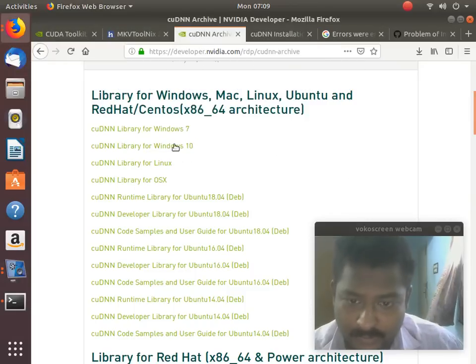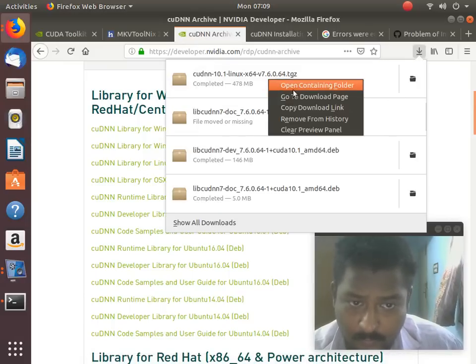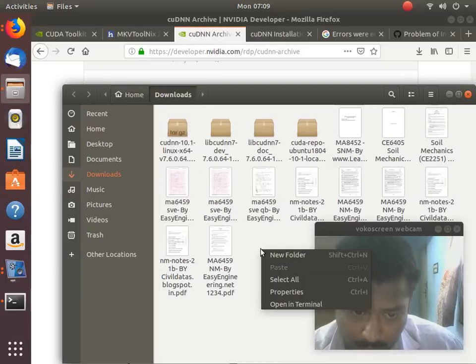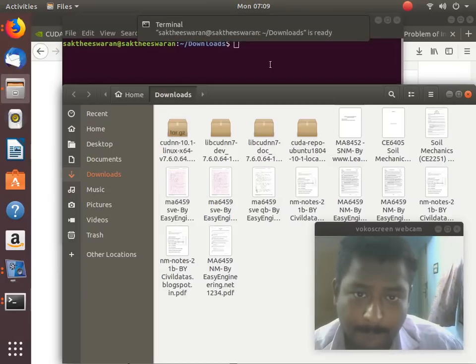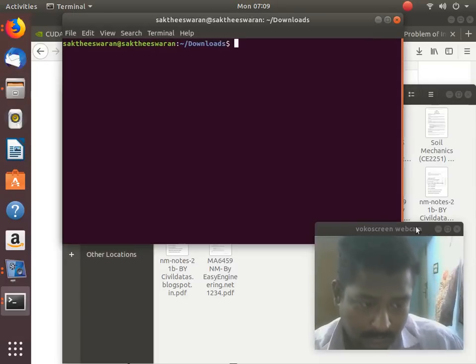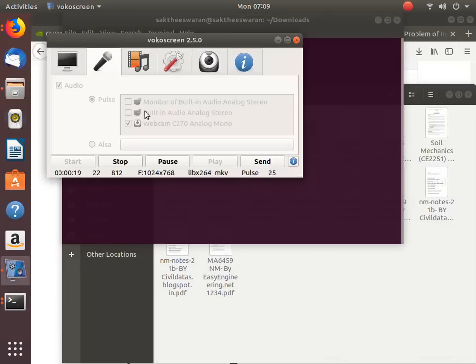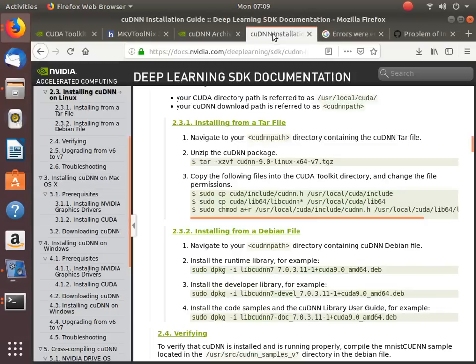Okay, now we have just installed the cuDNN library for Linux. So open the folder, it's over here, so you have to open the terminal from here. Go to the cuDNN and install.